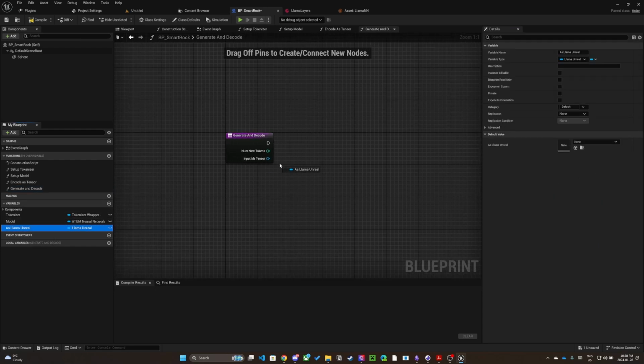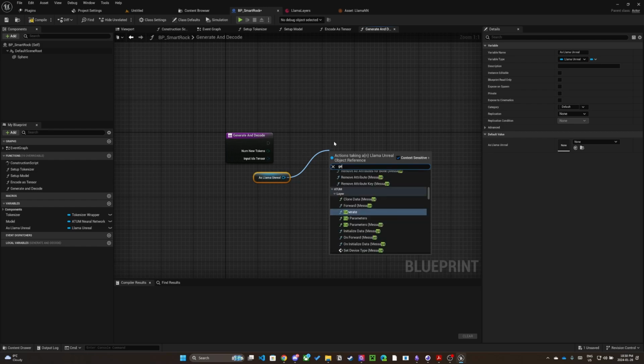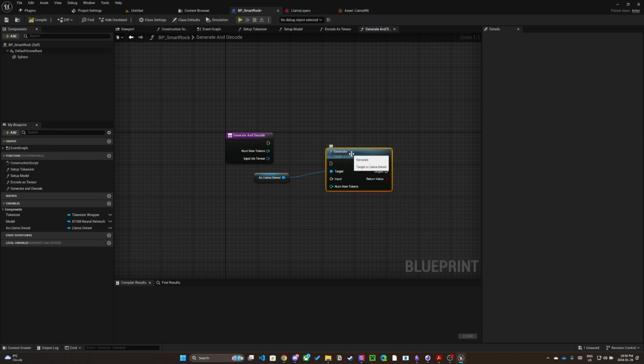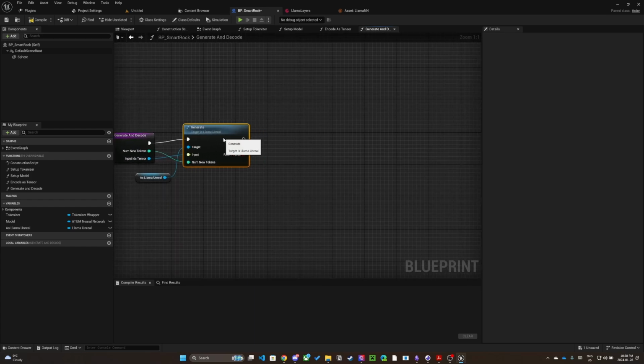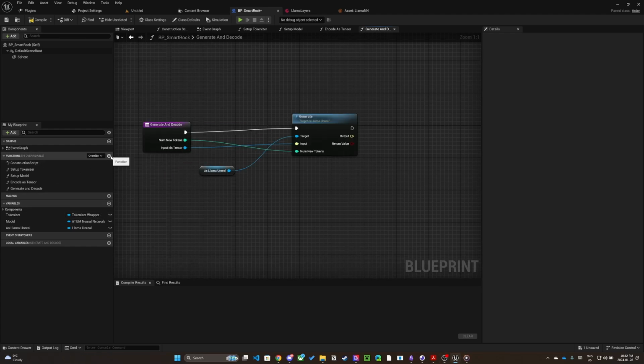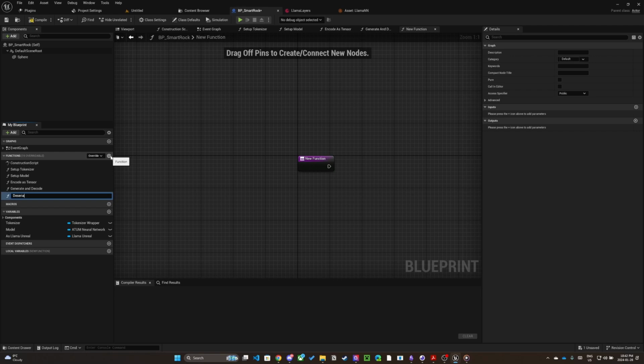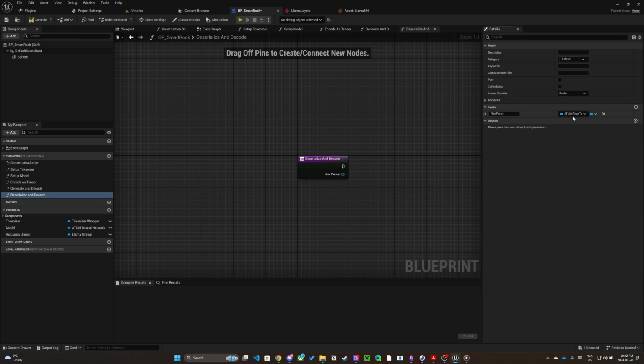Drag off the llama Unreal variable and call the generate method. Connect our inputIDsTensor to the input parameter. Then, connect our numNewTokens variable to the numNewTokens parameter. Finally, we need to deserialize and decode the output. Let's create a new function named deserialize and decode. The input to this function will be a tensor named modelOutputs.